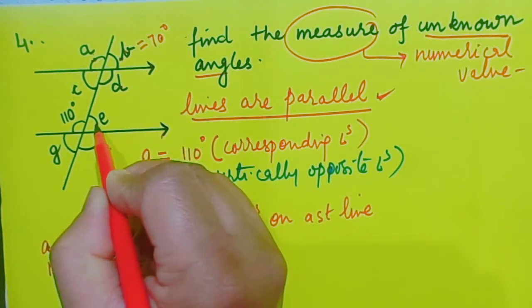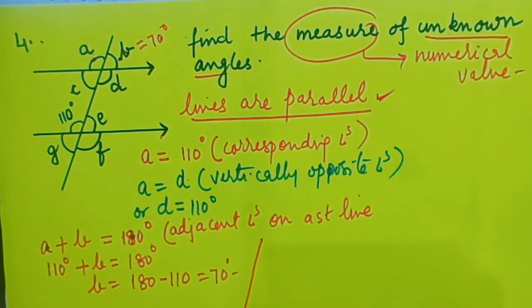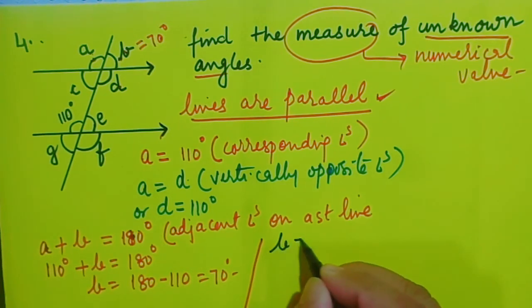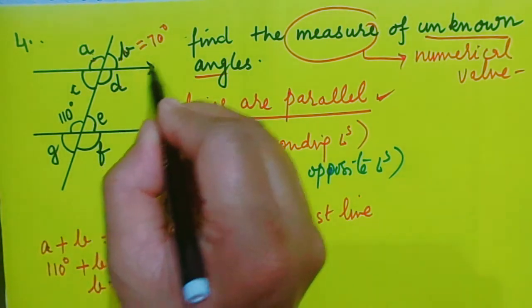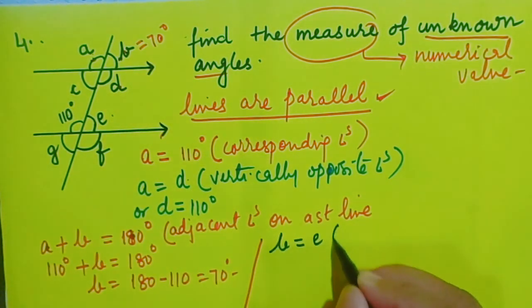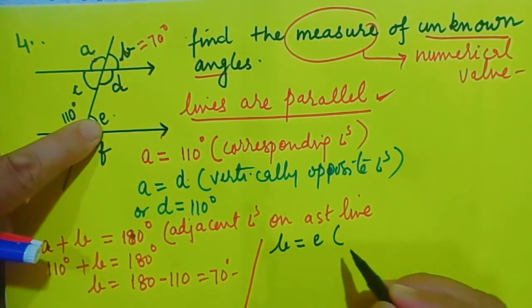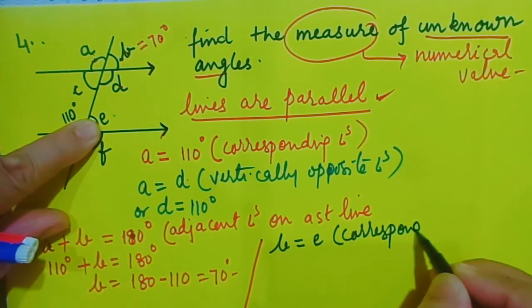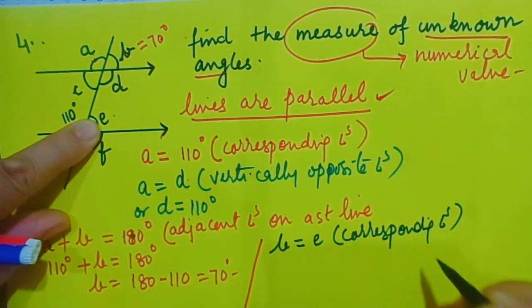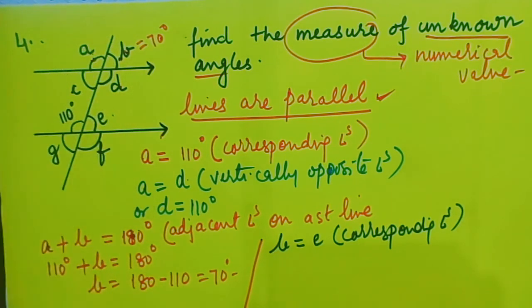Now the value of B is 70 degree. So B is equal to E. Have a look, sir. Why will B be equal to E? Because they are corresponding angles. So B is equal to E. I do not have any confusion, and I found out.